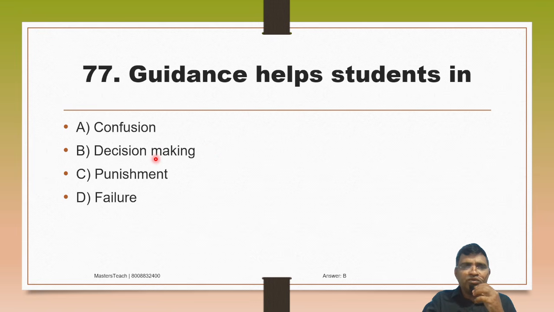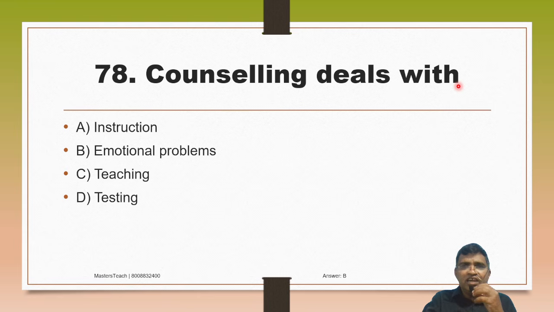Option B. Then counseling deals with A. Instruction, B. Emotional problem, C. Teaching, D. Testing. So counseling deals with emotional problems. If somebody is facing emotional issues, you have to give counseling. That is, the teacher is a counselor. Answer 78 is emotional problems.